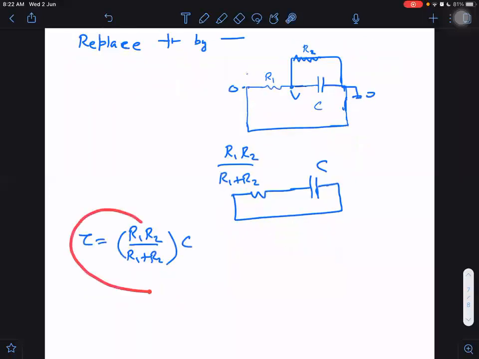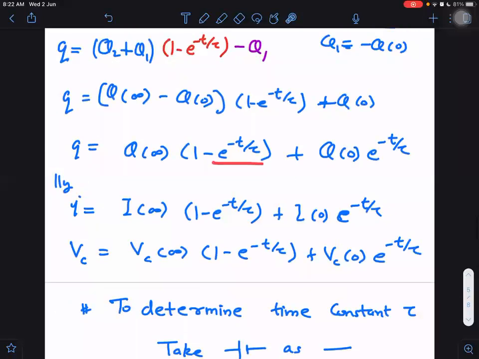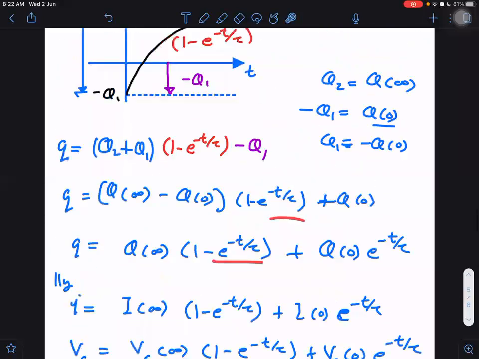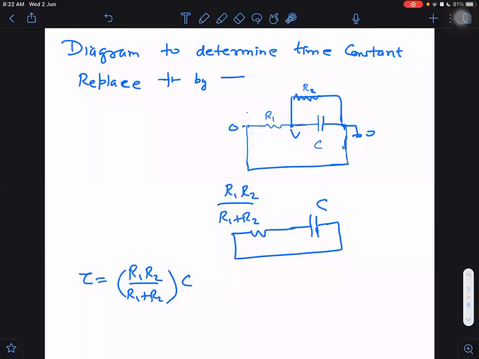And once we know the time constant, then all those equations which you have written before will now make more sense, because the answer will be in terms of R1, R2 and C. It cannot be independent of those values. Okay. Now, done. Situations may change, but every time we should not forget this thing. To determine the time constant, replace the battery by a short circuit and we will get the time constant. Okay.